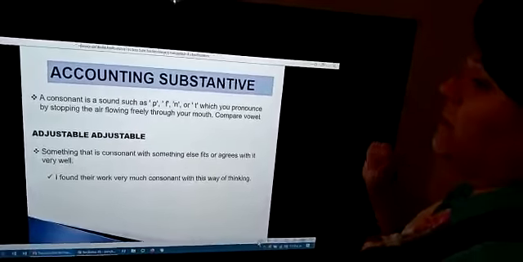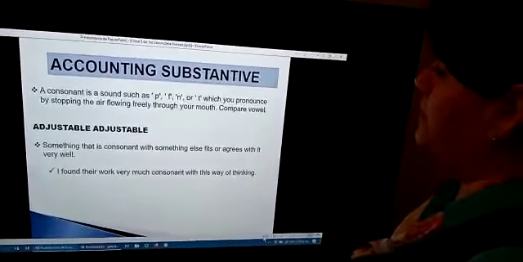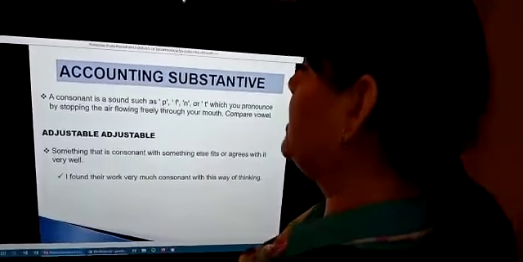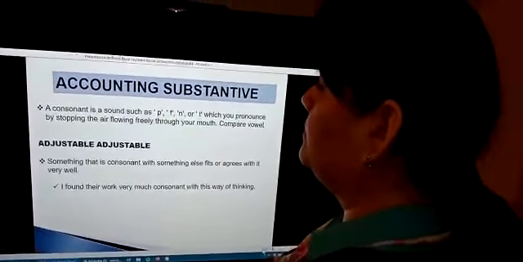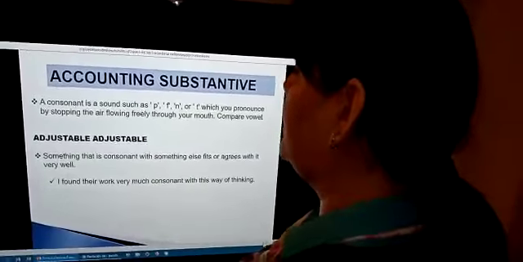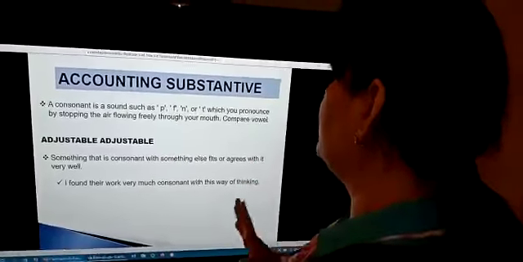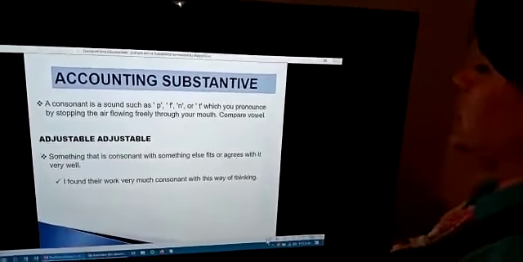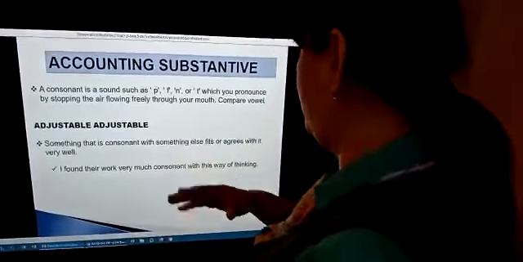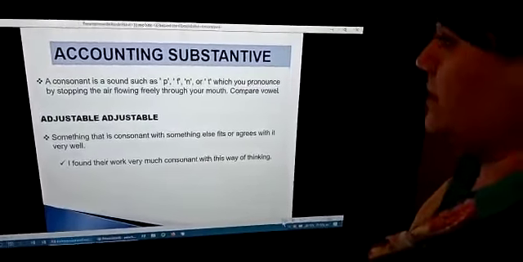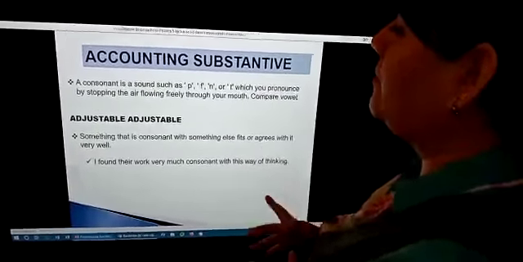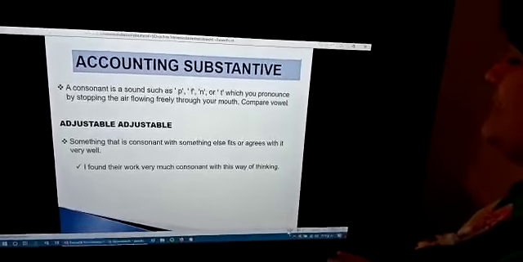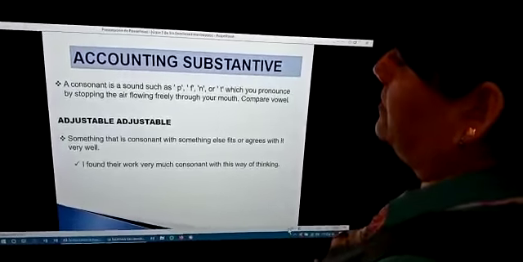Okay? Let's see, compare the word: consonant. If something is consonant with something else, it fits or agrees with it very well. Okay? Right here it says, I found their work very much consonant with this way of thinking. Okay?